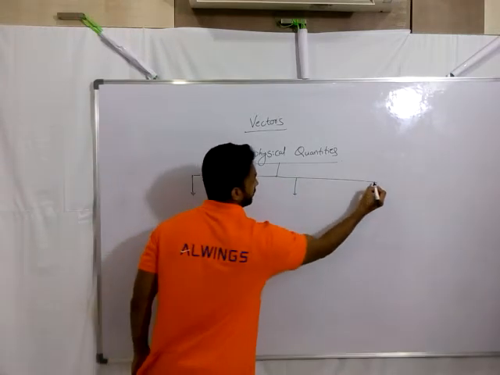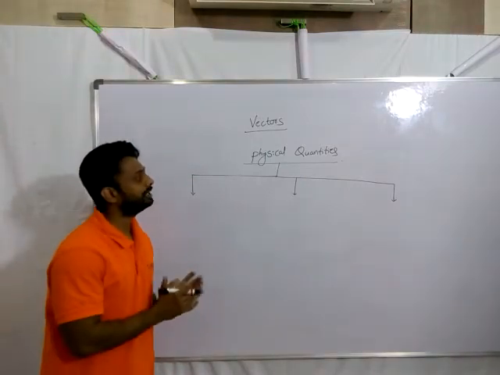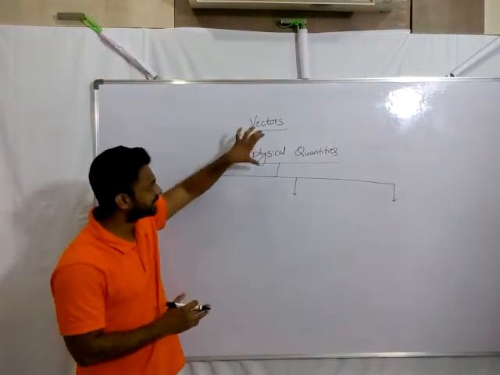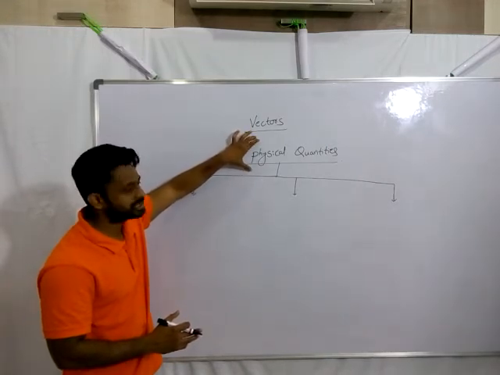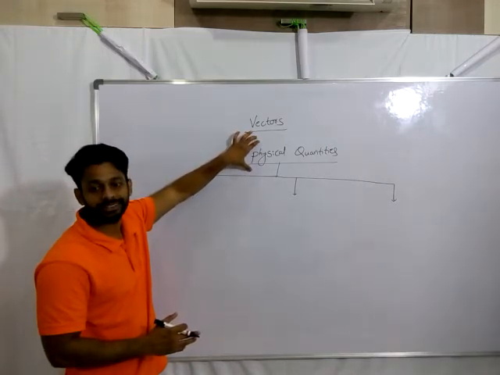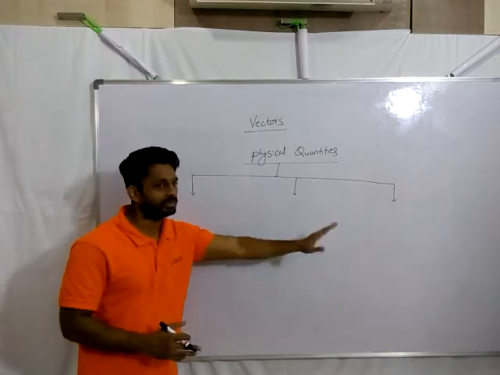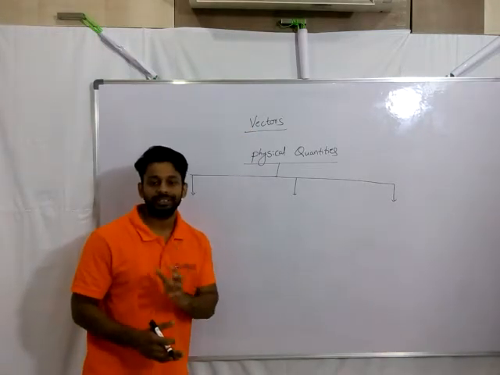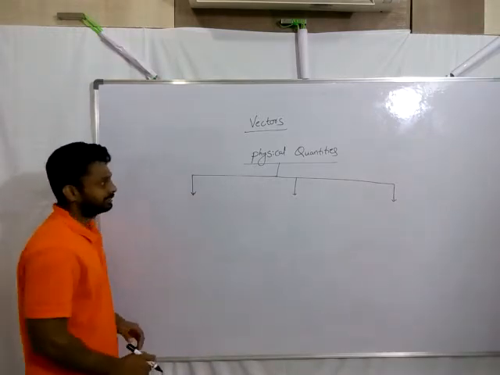Three types they are classified, based on the information required to completely describe them. So to completely describe a physical quantity, whatever is required, based on that, these physical quantities were classified into all in all three varieties.